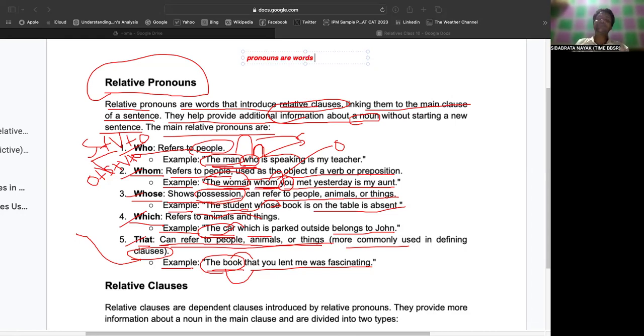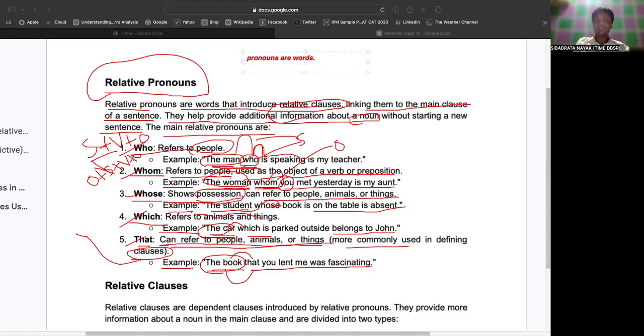In that case, if you simply make a statement, pronouns are words, and if I put a comma or full stop, then it is a sentence.